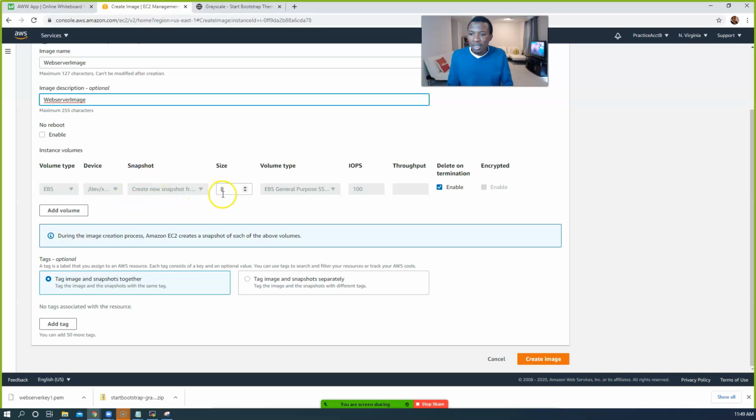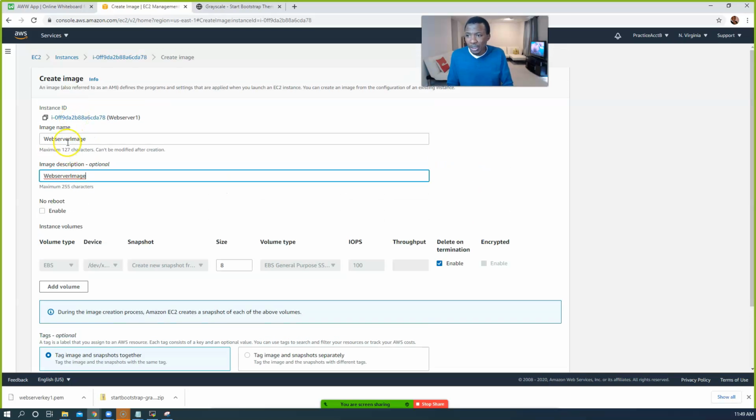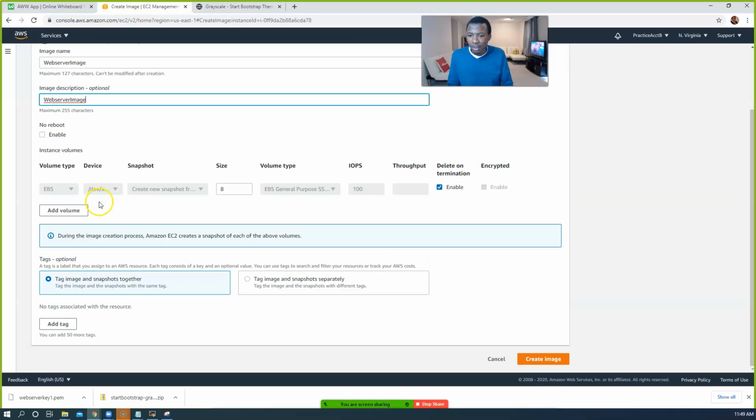Leave the volumes exactly as they come. Don't change anything else. I just gave it a name and a description. And then go ahead and click on Create image.